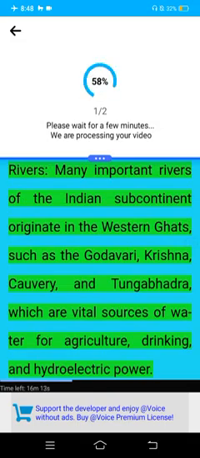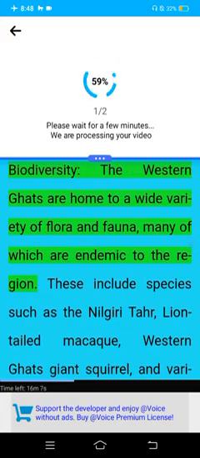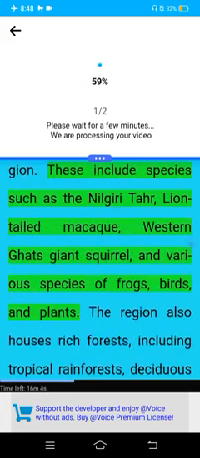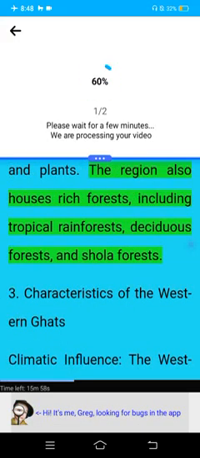Rivers. Many important rivers of the Indian subcontinent originate in the Western Ghats, such as the Godavari, Krishna, Kaveri, and Tungabhadra, which are vital sources of water for agriculture, drinking, and hydroelectric power. Biodiversity. The Western Ghats are home to a wide variety of flora and fauna, many of which are endemic to the region. These include species such as the Nilgiri tahr, lion-tailed macaque, Western Ghats giant squirrel, and various species of frogs, birds, and plants. The region also houses rich forests, including tropical rainforests, deciduous forests, and shola forests.